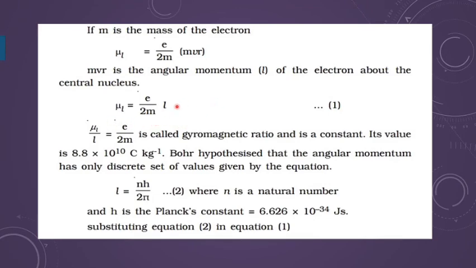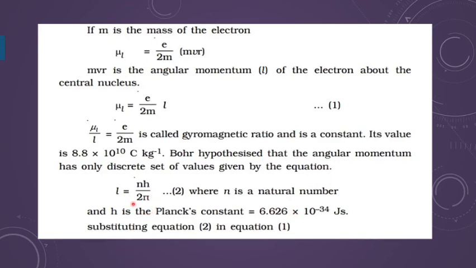Now if I write mu L upon L, that comes out to be e upon 2m. Electronic charge is a constant, mass is also constant. So this is termed as the gyromagnetic ratio, which is a constant, and its value is found to be 8.8 into 10 to the power 10 coulomb per kilogram. But Bohr has already suggested that this angular momentum is n h upon 2 pi. It means the integral multiple of h upon 2 pi, where h is Planck's constant.